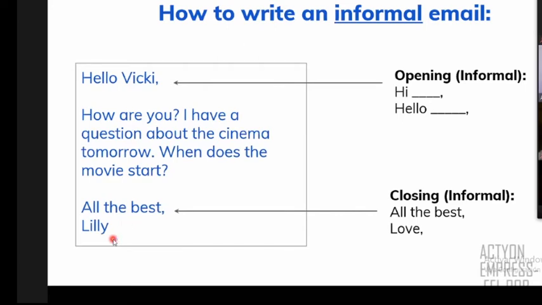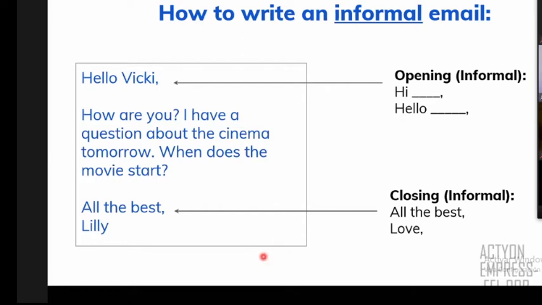In this case, Lily is a person. So remember, if it's informal, you can say hi, you can say hello. Don't forget the commas. When you finish your mail, you can say all the best, you can say love, and comma again. And you put your name. Always you put your name at the end, as you can see. So this is an example of informal.